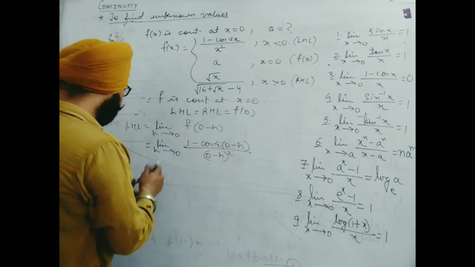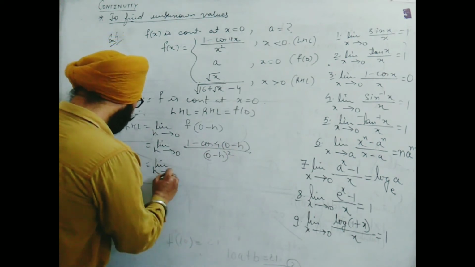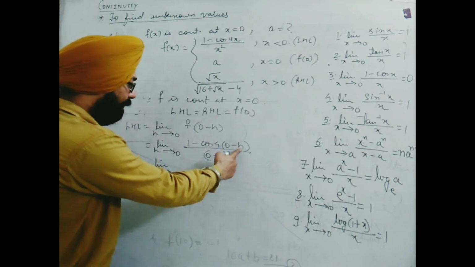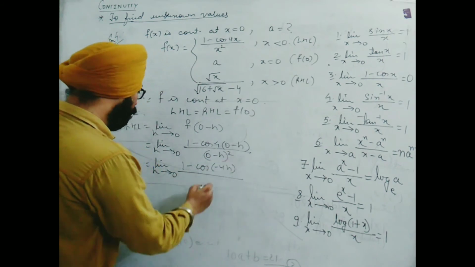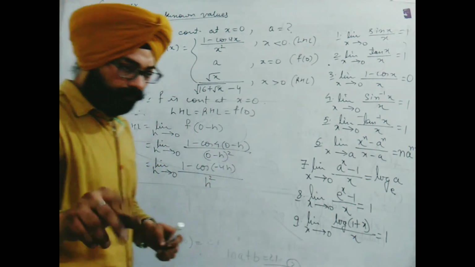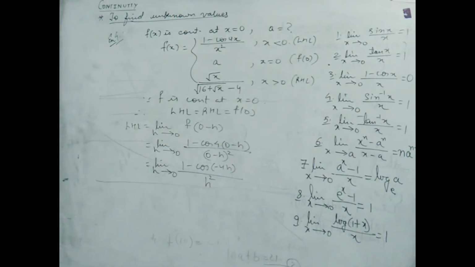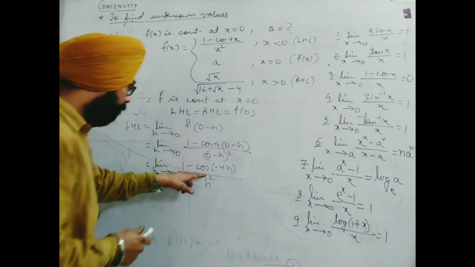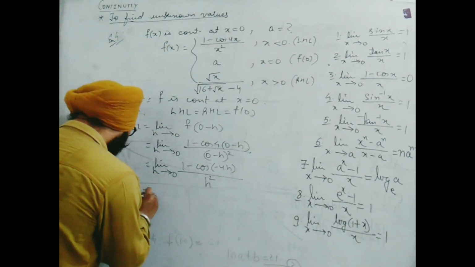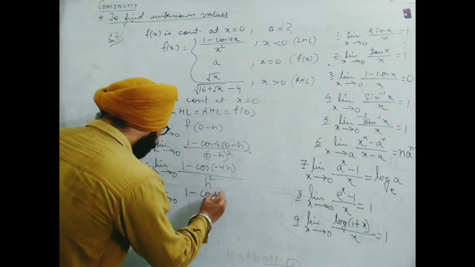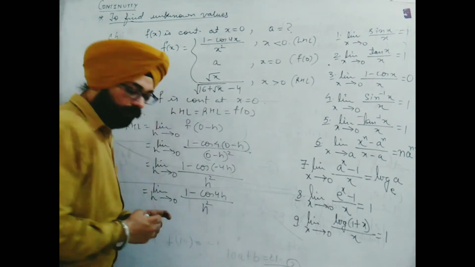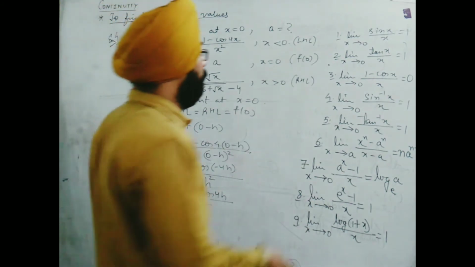If I take the 0 minus h, I find here limit h tends to 0 cos. This 0 minus h will be minus h, so minus 4h. 1 minus cos minus 4h, and here minus h square will be h square. Now, here I find that cos of minus theta is cos theta. So this can be written as limit h tends to 0, 1 minus cos 4h upon h square.